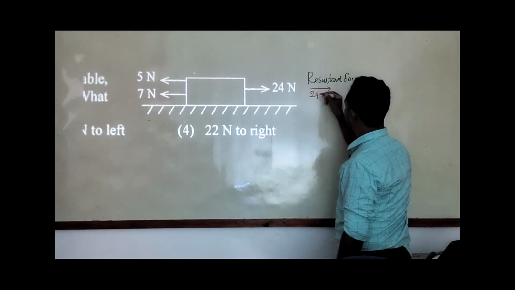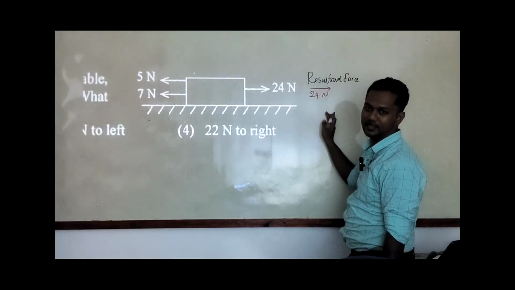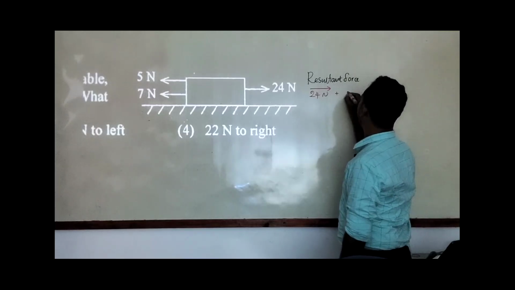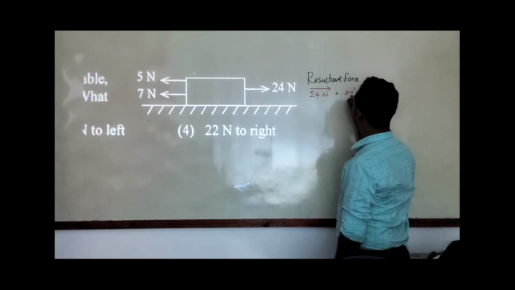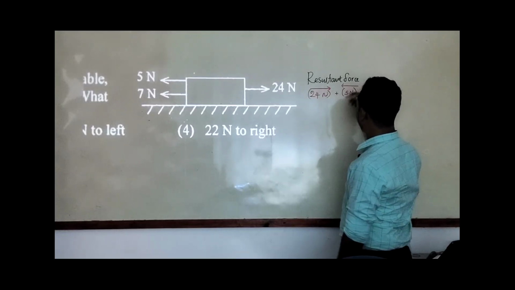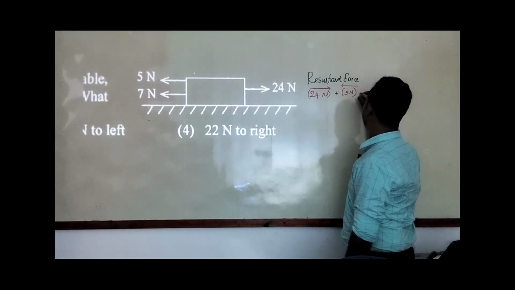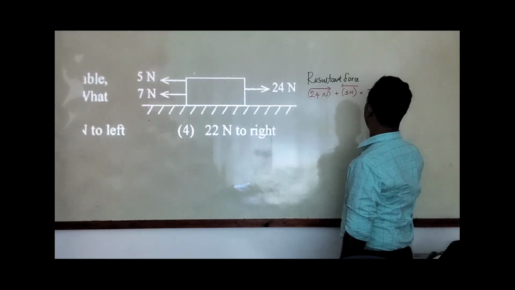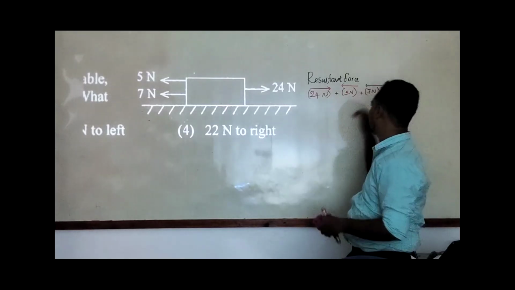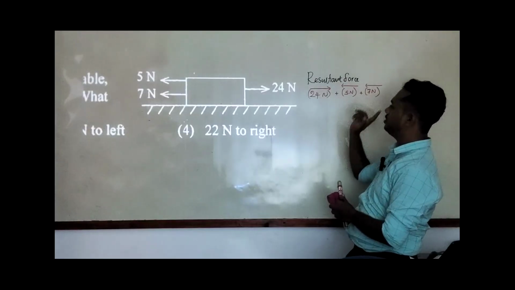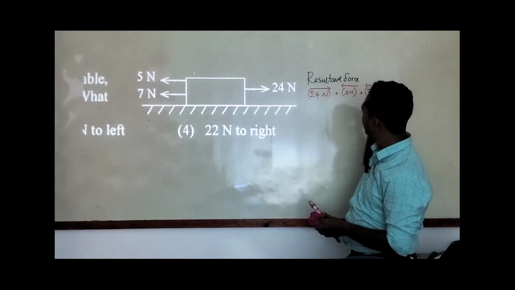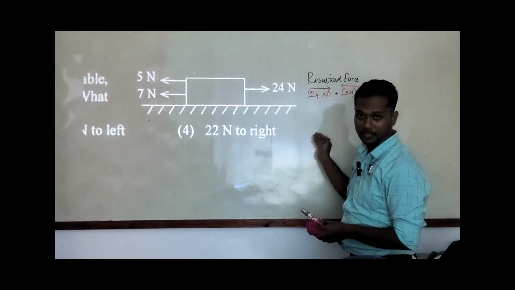Now I will take 24 Newton, going in this direction, so I will apply the direction here as well and take it as plus. Now 5 Newton, but the problem is that 5 Newton goes in the opposite direction, so minus. Then 7 Newton, which is also in the opposite direction. But the problem here is that we have different values and different directions as well.